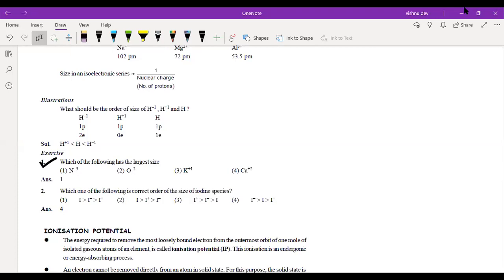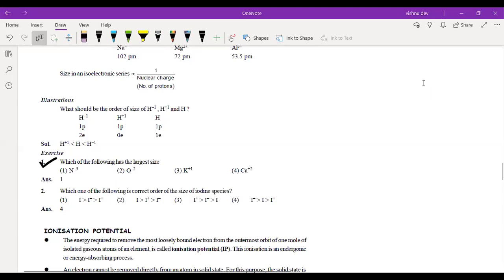It's already shown. You understood now? What's the order? I'm asking about the order. What should be the order? I'm not asking you the answer, I'm asking you what is the order, because the answer is already given.